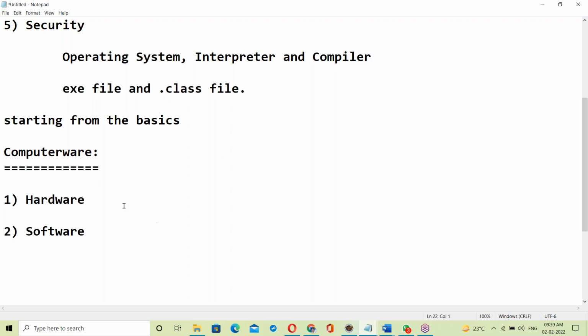All those hardware components are physical components that we can touch. But this is not our problem. We are not hardware engineers. We are software people. Let us start with software.